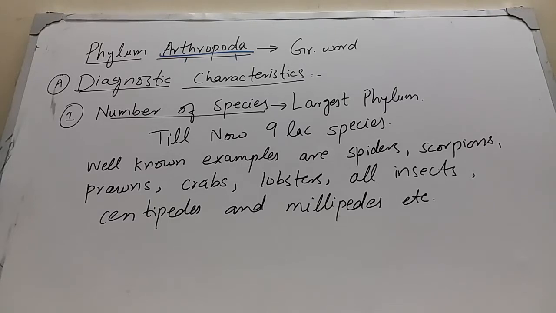So, the number of species. Phylum Arthropoda is the largest phylum of the animal kingdom, comprising about 80 to 85% of the total animals in the world. Till now, about 9 lakh species of arthropods have been discovered, and the well-known examples of arthropods include spiders, scorpions, prawns, crabs, lobsters, all the insects found on the earth. Insects include ants, honeybees, butterflies, dragonflies, moths, wasps, etc., centipedes and the millipedes.